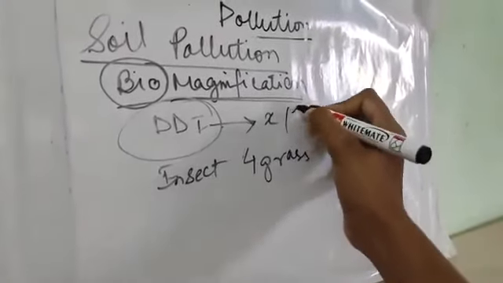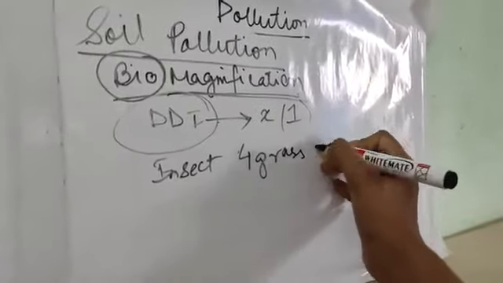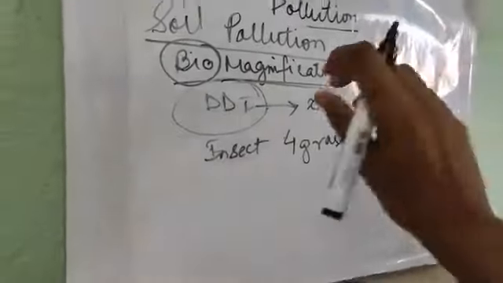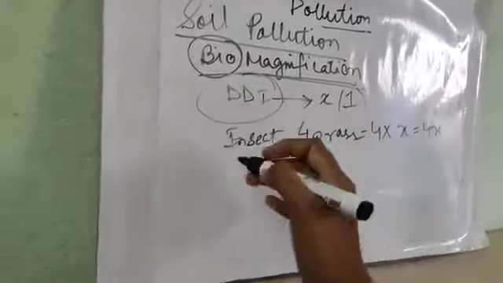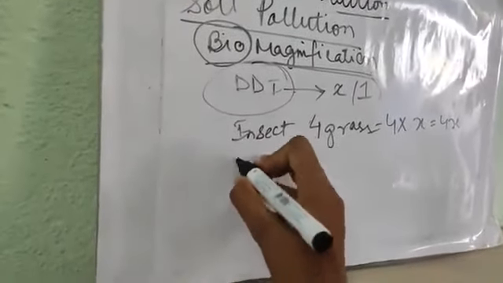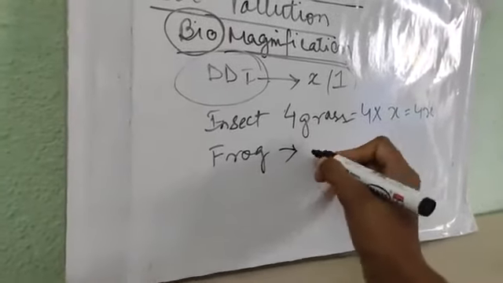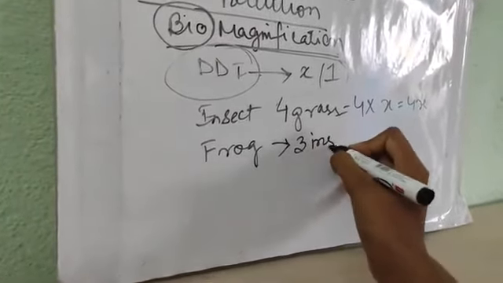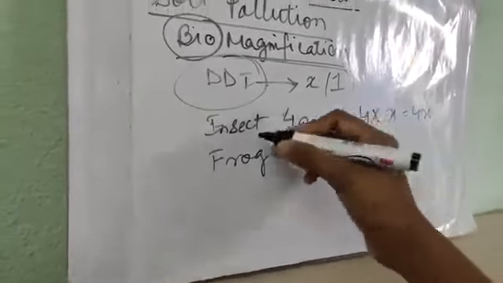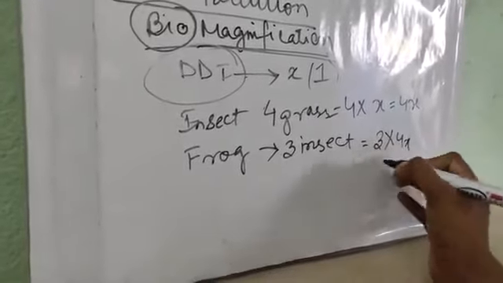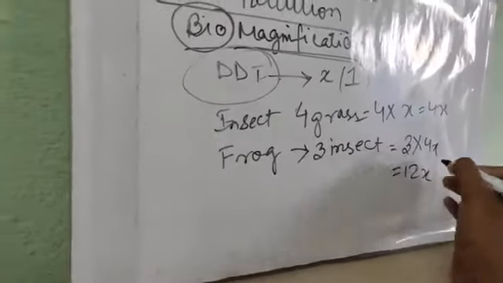One grass contains 1X, so 4 grass will contain 4 into X, that is 4X of the toxic substance. Next comes the frog. Suppose the frog eats 3 insects. One insect has 4X, so 3 insects will have 3 into 4X, that is 12X.